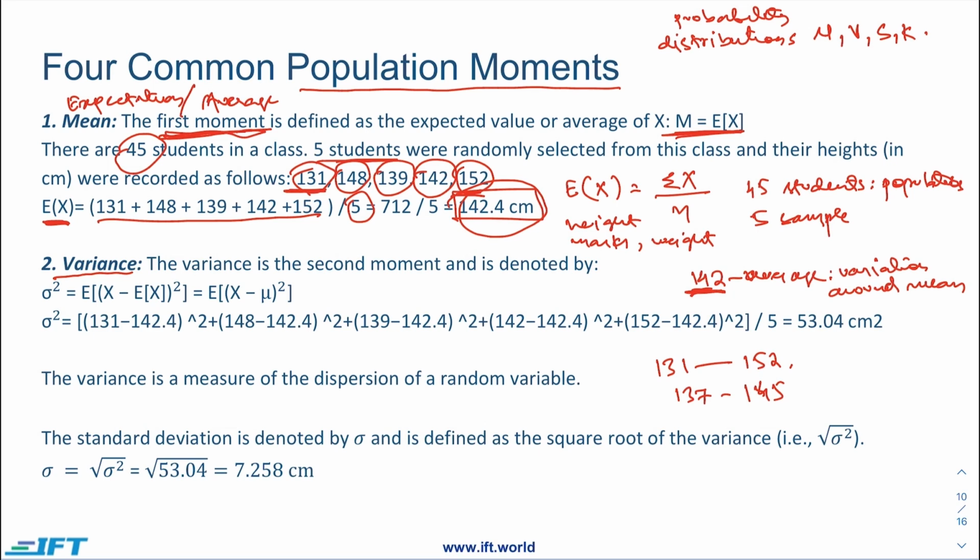So the formula of variance is sigma squared is equal to expected value of (x minus expected x) to the power 2. So basically what we do is first we calculate the average of this particular distribution. For example, here we have 5 observations: 131, 148, 139, 142 and 152. This is our x. Based on this we calculated the average. We already calculated it, and it came out to be 142.4 centimeters.